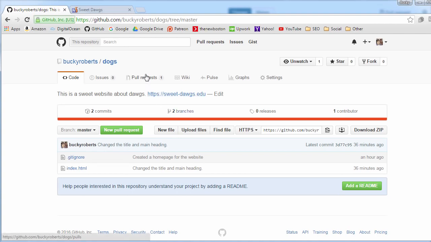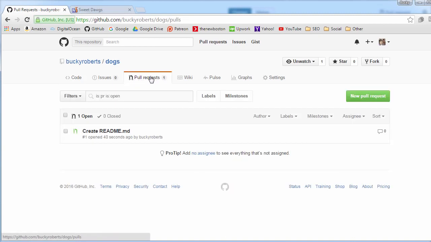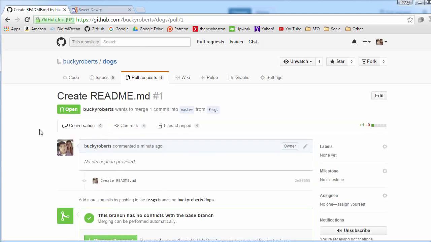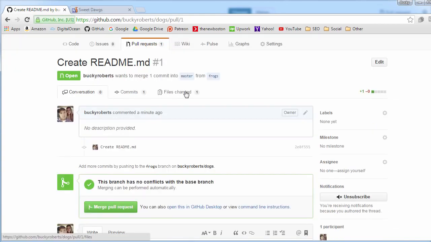So some user somewhere in the world decided that they wanted to submit some changes, so we can click pull request to review them. So we only have one right now, but if you have a huge project, you might get like 10 a day or something. So in order to see the changes, just click this little title right here, their message, and as you can see, their pull request is broken up into 3 little subtabs.